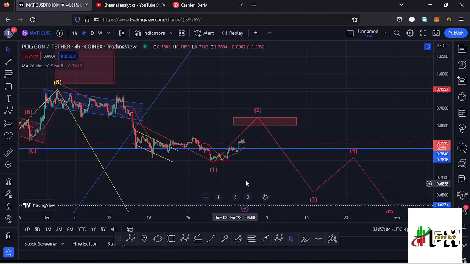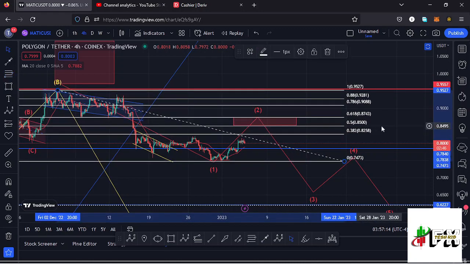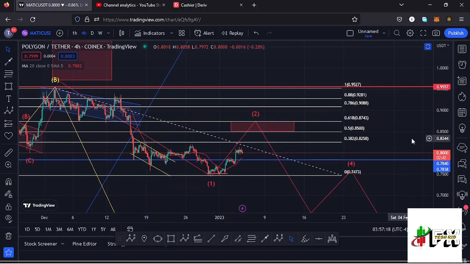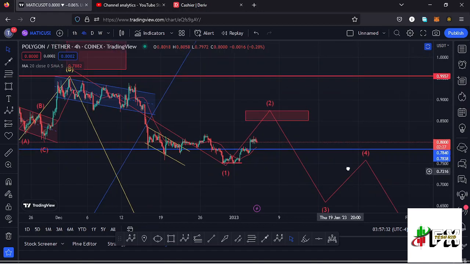And using the Fibonacci's, I had sketched out a minimum target area to the upside in the formation of this wave 2 by connecting the Fibonacci's from the high of the wave 1 to the low of that wave 1, and that was giving me a minimum retracement area between the fib level 0.5 and the fib level 0.618, which lies between the $0.87 mark and the $0.85 mark. And there are chances that we might fully maximize that target area, then continue pushing even lower in the formation of this wave C, that is this wave 3 to the lower side.